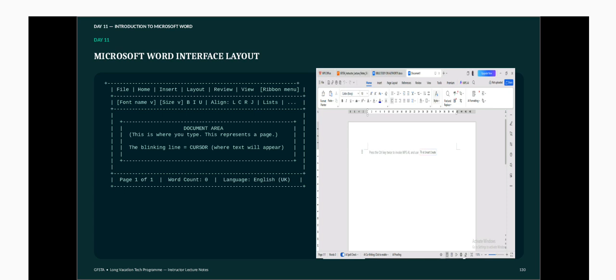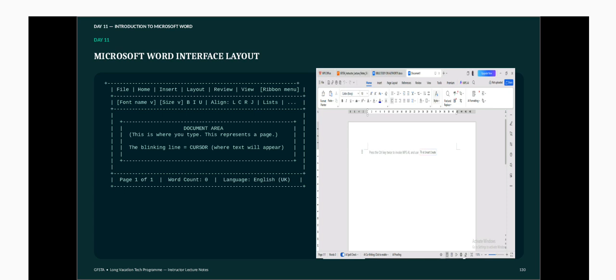Then followed by where you see Home, Insert, Page Layout, References, Review, View, Tools, and Premium. So all those, that is the ribbon menu or the menu bar. We call it the ribbon or menu bar.